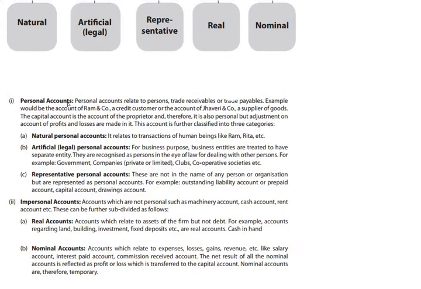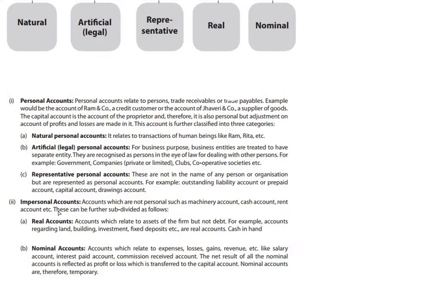For the personal account, we have the rule: debit the receiver. Since a person can be either a receiver or a giver, in personal accounts we have the rule of debit the receiver and credit the giver. The person who is receiving from the business should be debited, and the person who is giving to the business should be credited. Debit receiver, credit giver.